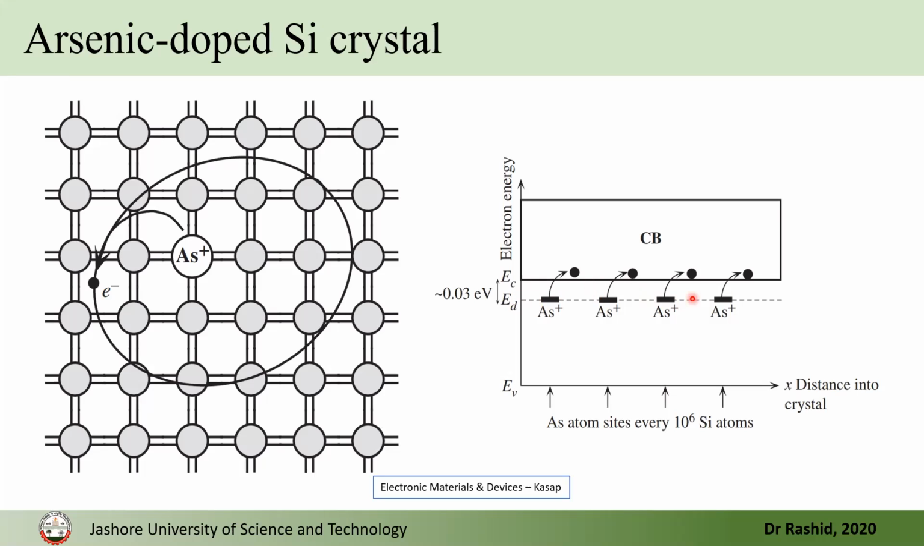So the donor band will be less than this, and the gap between EC and ED will be the donor ionization energy. Now, how much do we actually dope? We usually dope 1 part per million. That is, in every 10 to the power 6 silicon atoms, there will be 1 foreign atom like arsenic here. So the doping rate will be 1 ppm, that is, parts per million.